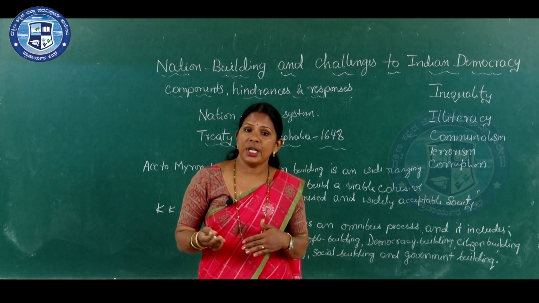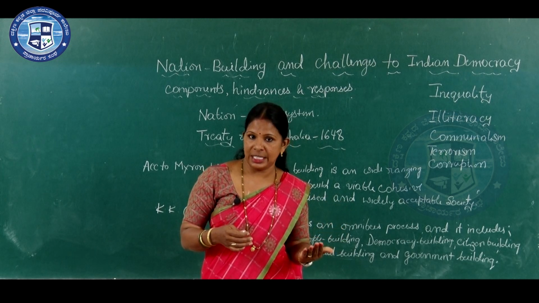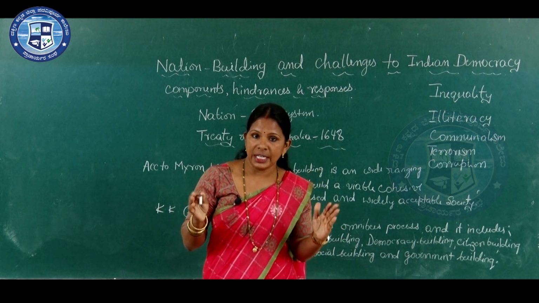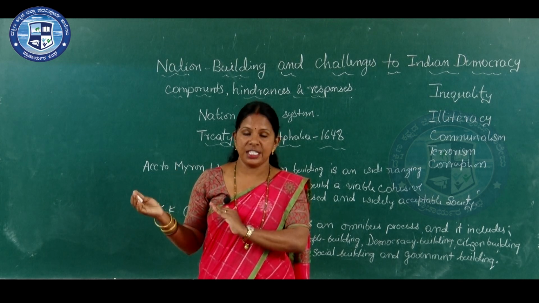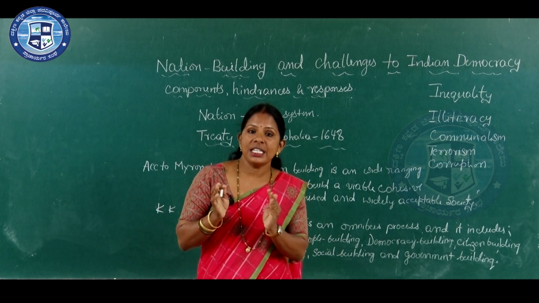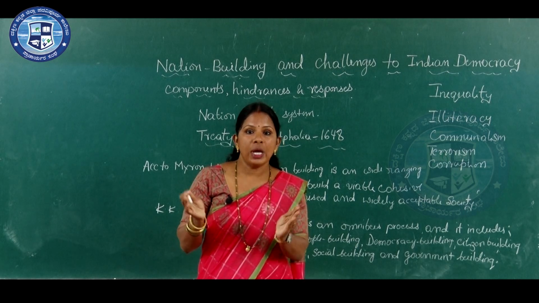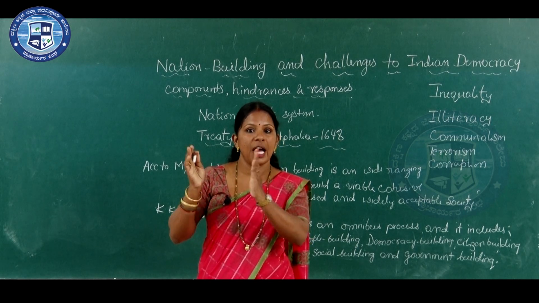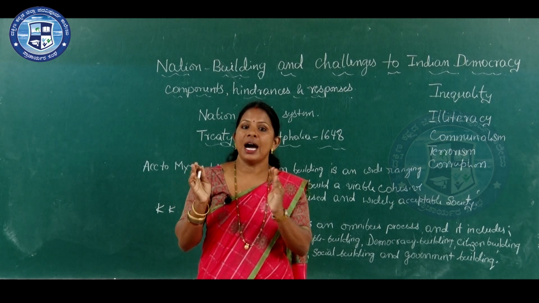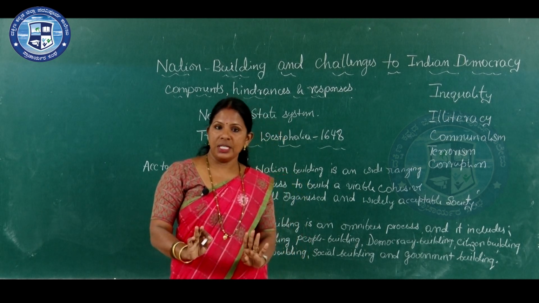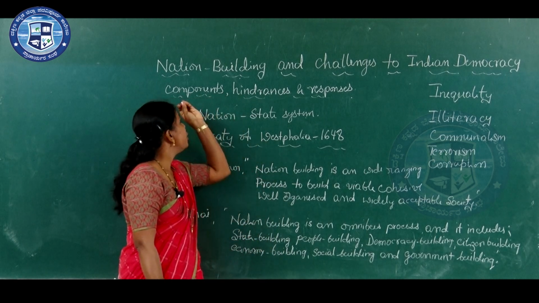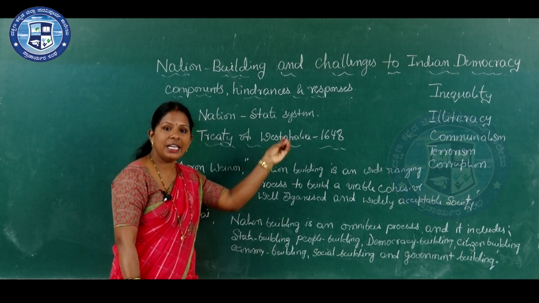Till that time there were many divided territories, and these divided territories formed themselves as nations and states. Nation states means well organized, independent and sovereign states were established all over the world. Dear students, this chapter is related to nation building in India.